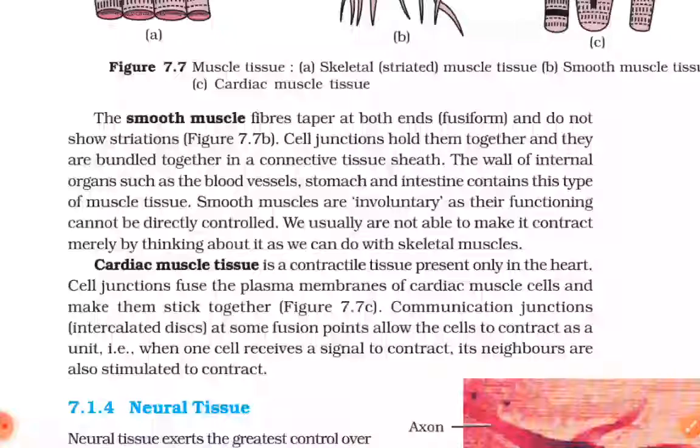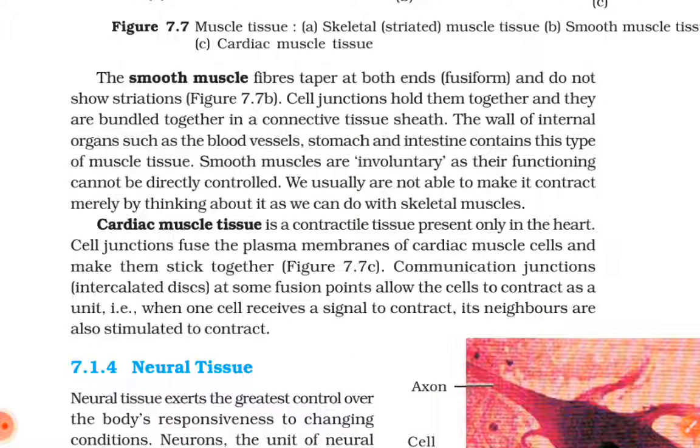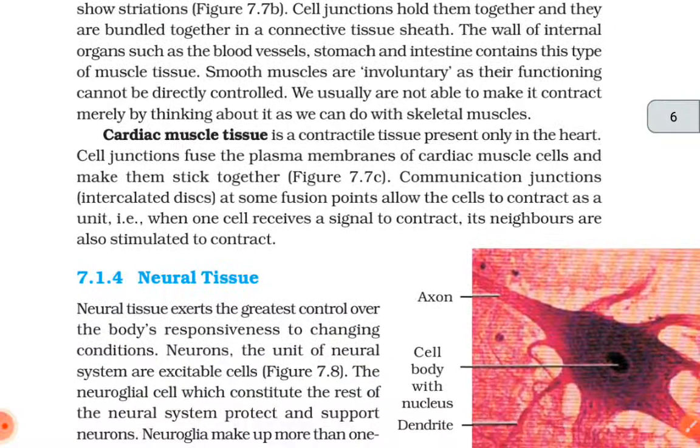Smooth muscles are involuntary as their functioning cannot be directly controlled. We usually are not able to make it contract merely by thinking about it as we can do with skeletal muscles. Cardiac muscle tissue is a contractile tissue present only in the heart. Cell junctions fuse the plasma membranes of cardiac muscle cells and make them stick together. Communication junctions, intercalated discs, at some fusion points allow the cells to contract as a unit. That is, when one cell receives a signal to contract, its neighbors are also stimulated to contract.